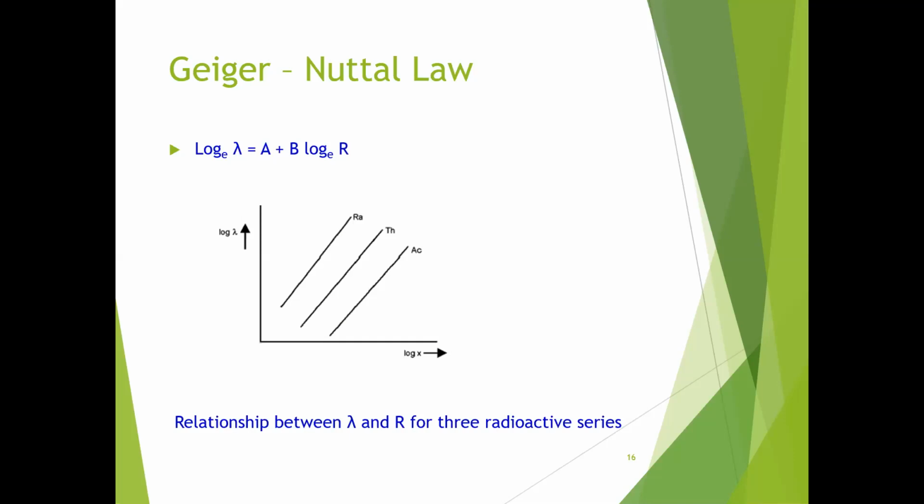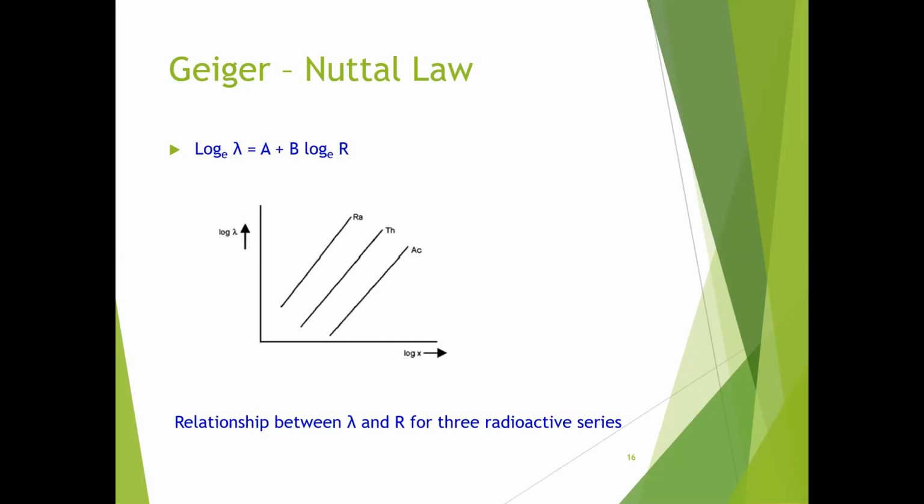By measuring the ranges of alpha particles of such radioactive elements experimentally, the decay constants can be obtained by extrapolation from the curve as shown above. It can be used to check the validity of any theory of alpha decay.